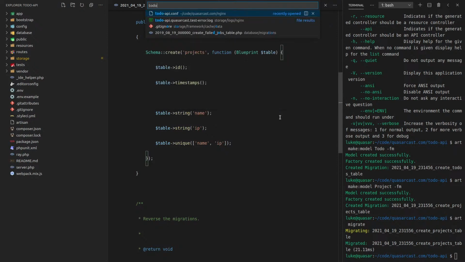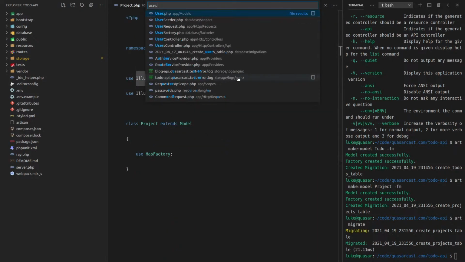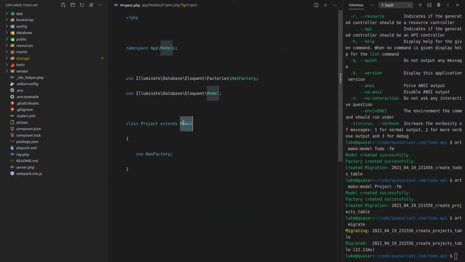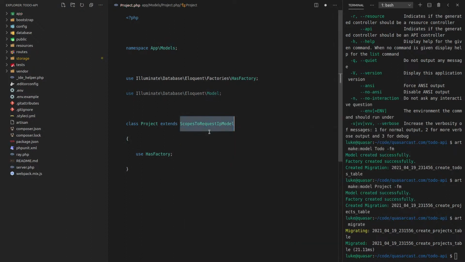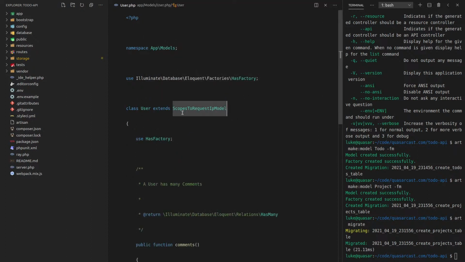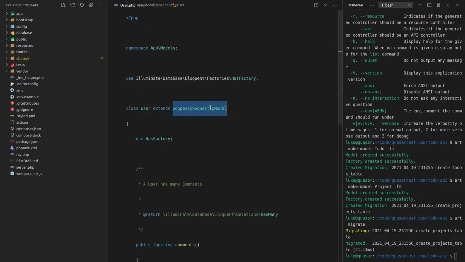To do project.php. Now we're going to user.php and copy some code here. We want this scopes to request IP model. You might want to watch some of the previous videos in order to figure out what this does. But basically what it's doing is it's using that IP address to scope the person who's making a request to this endpoint. But yeah, I can't re-explain this stuff every video, unfortunately. So I'm just going to have to push on. Yeah, I think that's literally all I have to do.